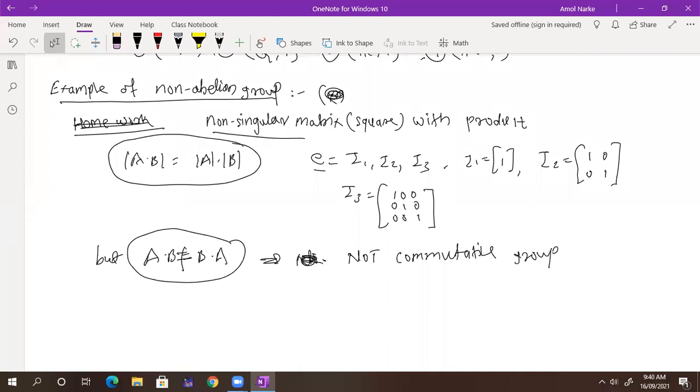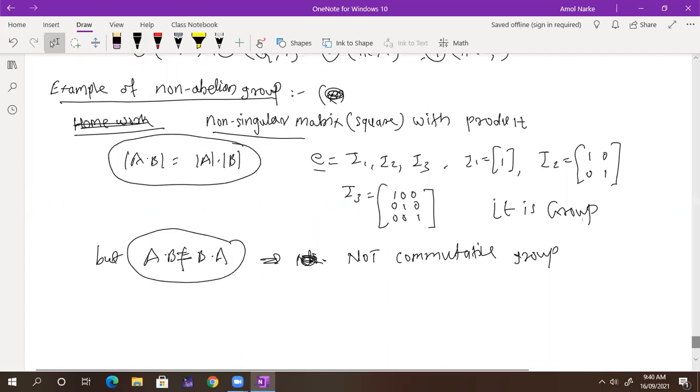This is homework for you: check all properties and make a statement using the determinant. The product of two matrices is not commutative. So this is the example of a non-abelian group.